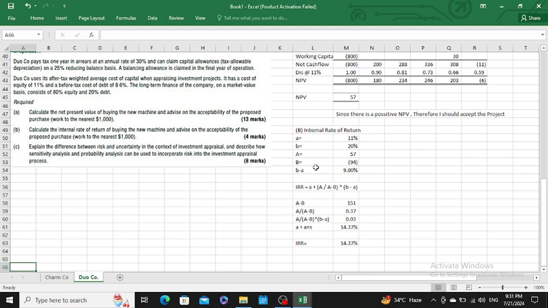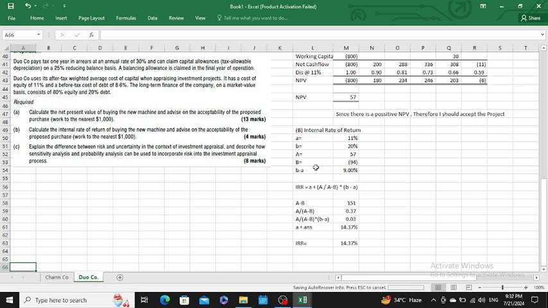In part C, you have to write the difference between risk and uncertainty. Firstly, you have to write the definition of risk and then the definition of uncertainty. Risk refers to the situation when you have variable outcomes, but the probability of each outcome can be determined with confidence. But in uncertainty, when you have several outcomes, the probability of each outcome cannot be determined with confidence.